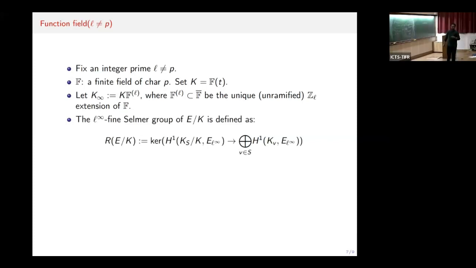The infinity finite Selmer group in this case is defined, but now for an elliptic curve over the function field K, no longer the number field. So one defines the infinity Selmer group over K analogously as in the case of the number field.